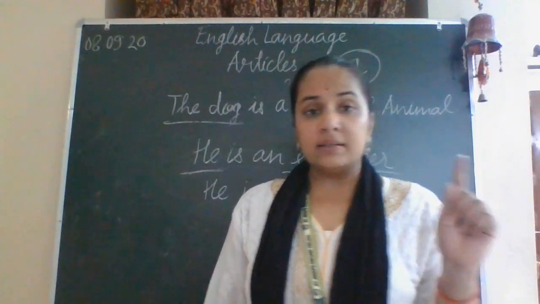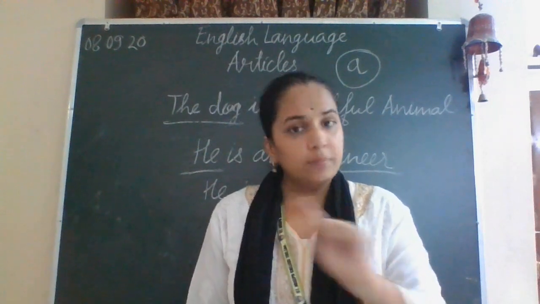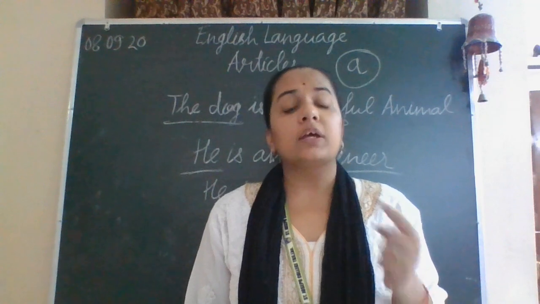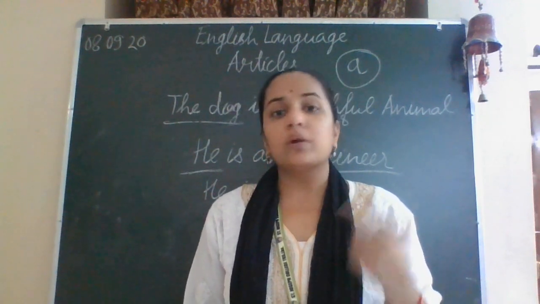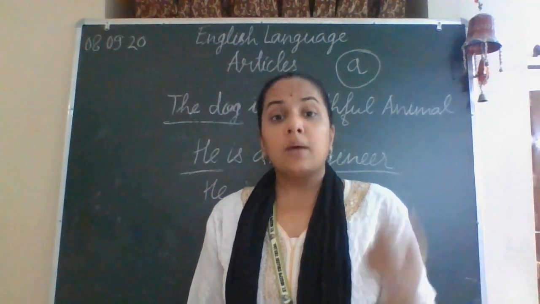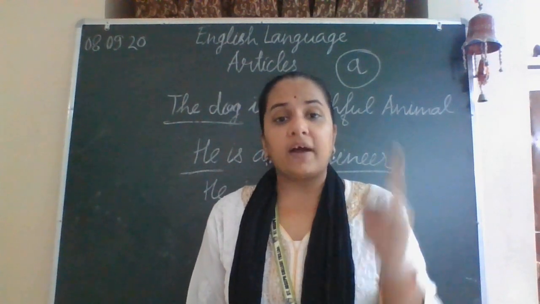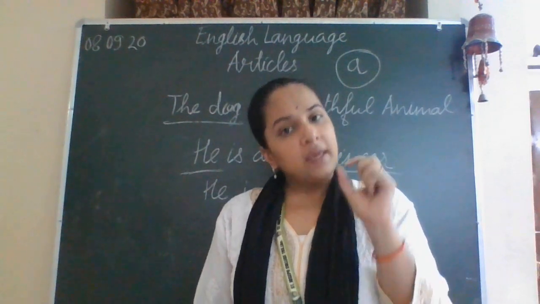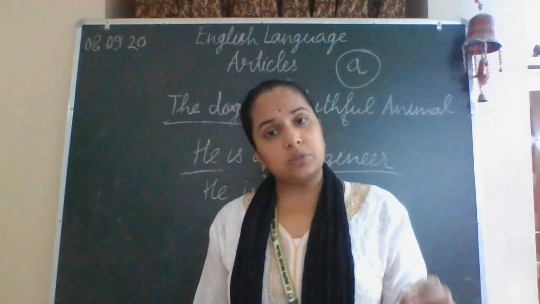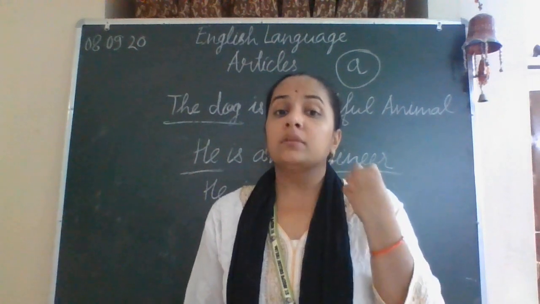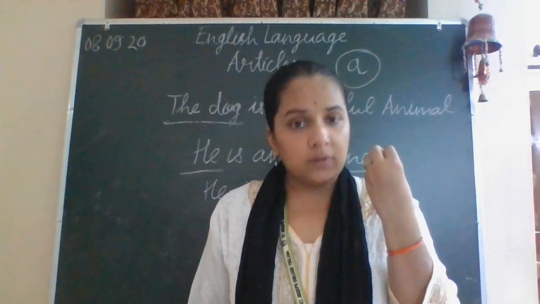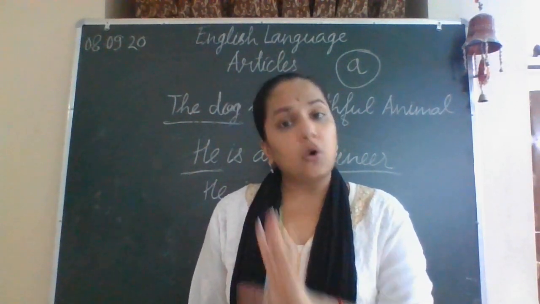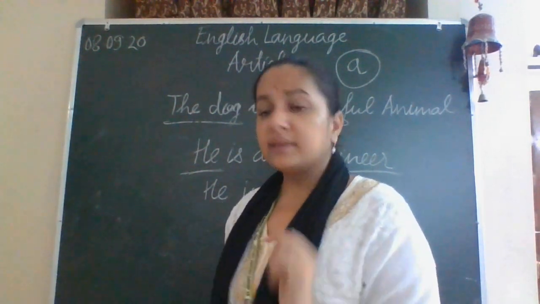We have already discussed that a and an will not be used with uncountable nouns. And if it is a plural, we cannot use a and an, because a and an signify number one, singular. So in both cases, the uncountable nouns and the plural countable nouns, the only possibility of using an article is with the, and not a and an. Let's take an example.